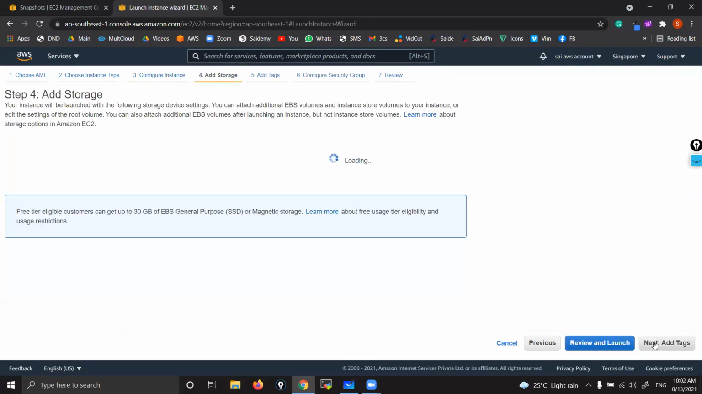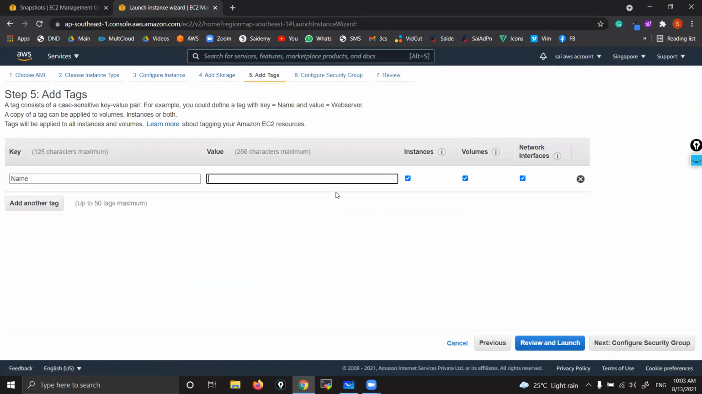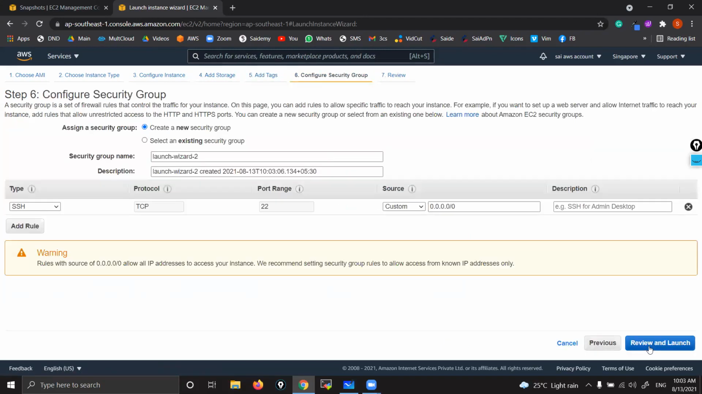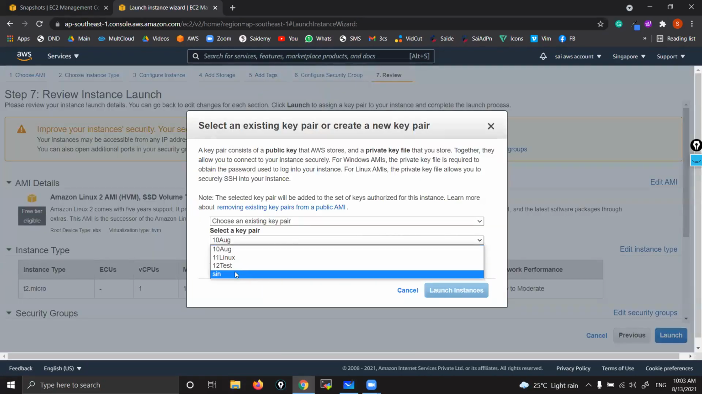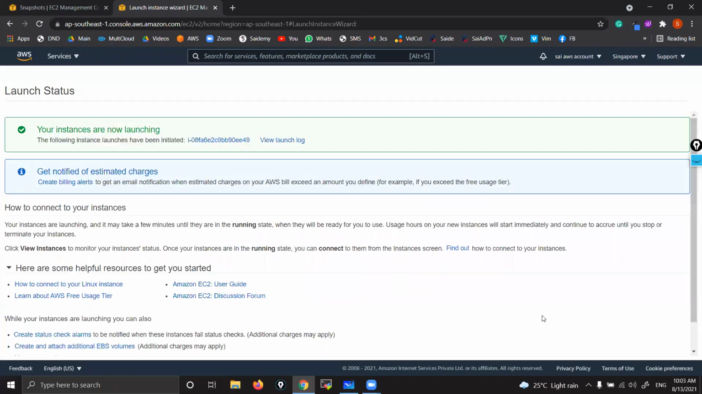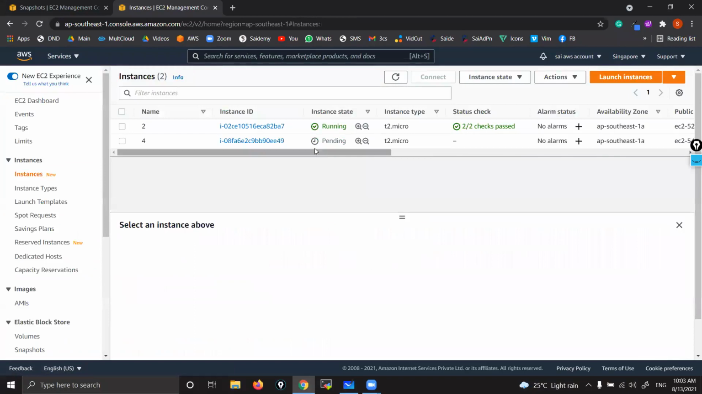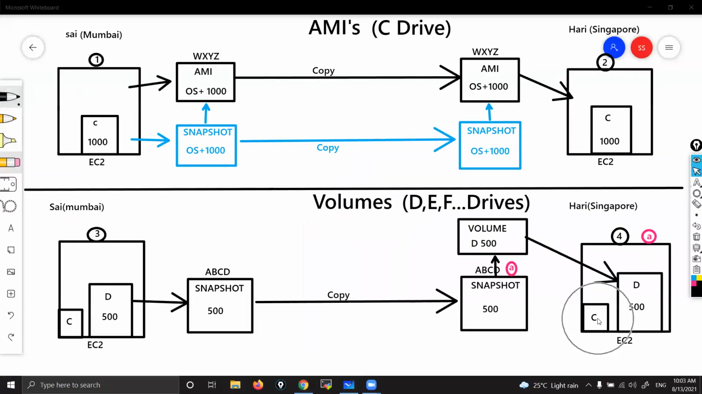Now next, only the C drive, because the D drive he is going to attach later on. Next, give any name, he is going to give 4. Next, review and launch. That's it. Now Hari has launched one instance. So by default, that instance is having only the C drive as of now. Now Hari is going to attach the D drive to his instance. Let's see how he is going to attach.